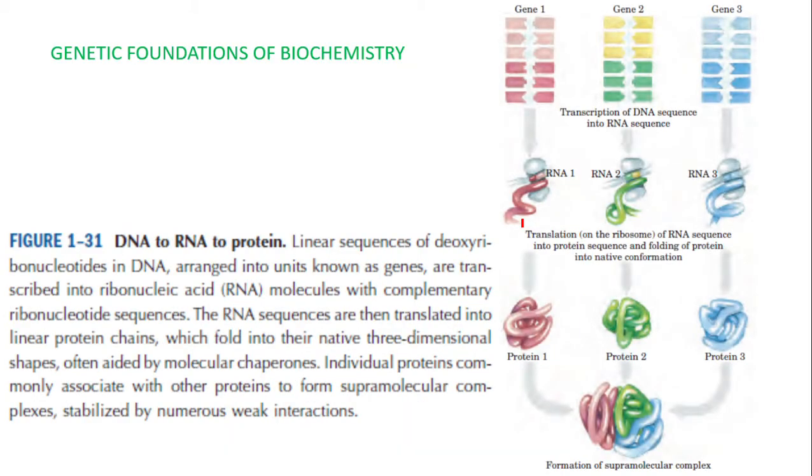Now, when we study enzymes, we should study the genetic foundations of biochemistry. Every living organism has a genetic makeup. In modern times, the genetic material is DNA. This DNA is the controlling genetic material, but the administration of the body is in the hands of proteins.